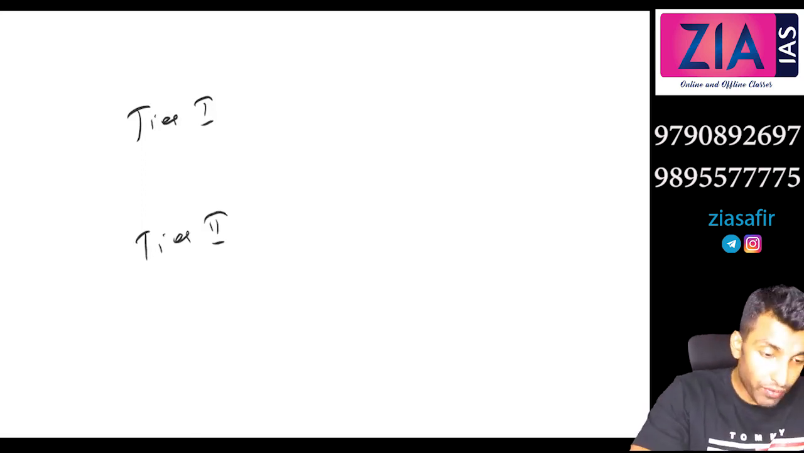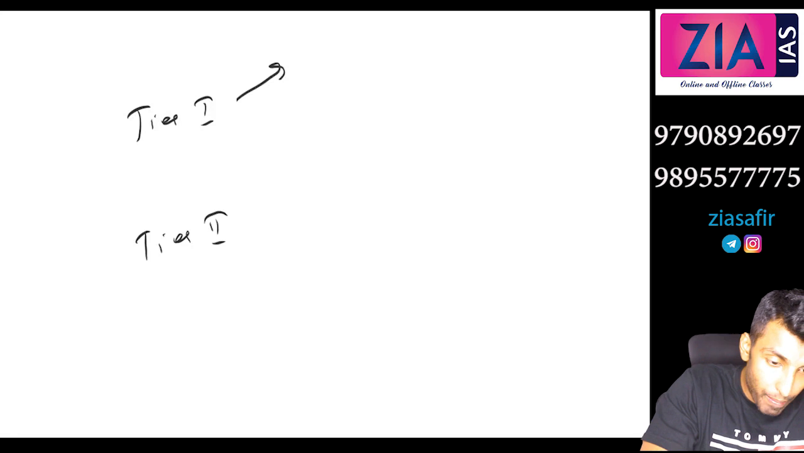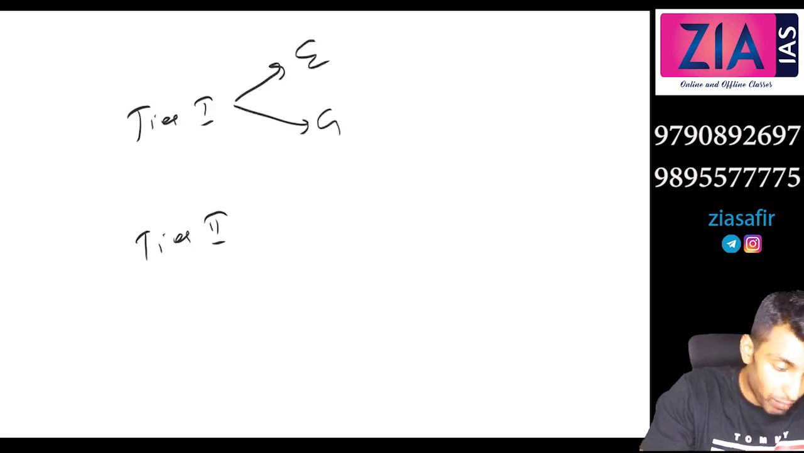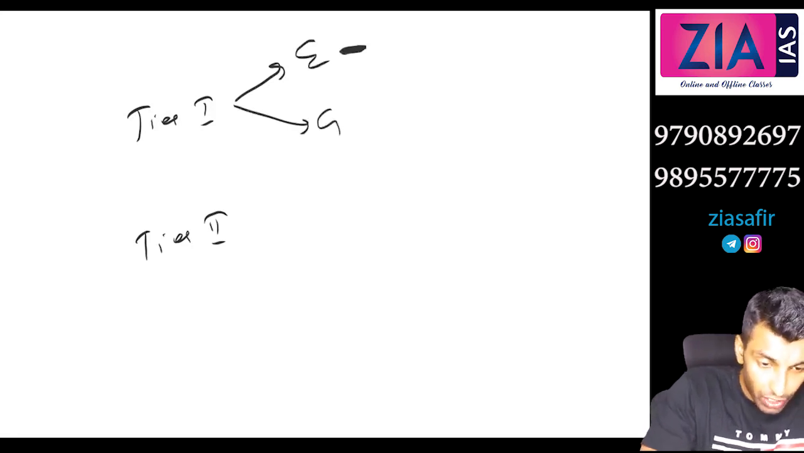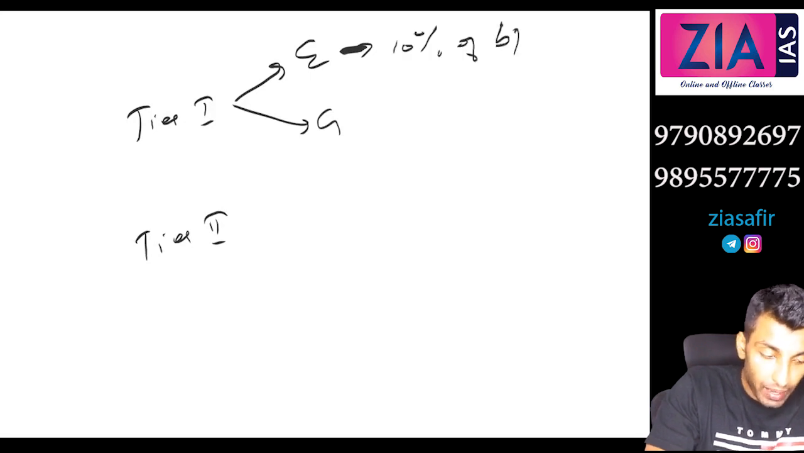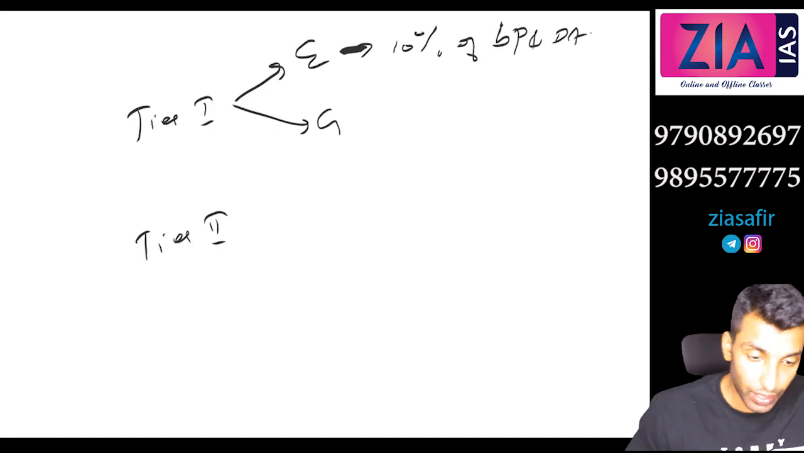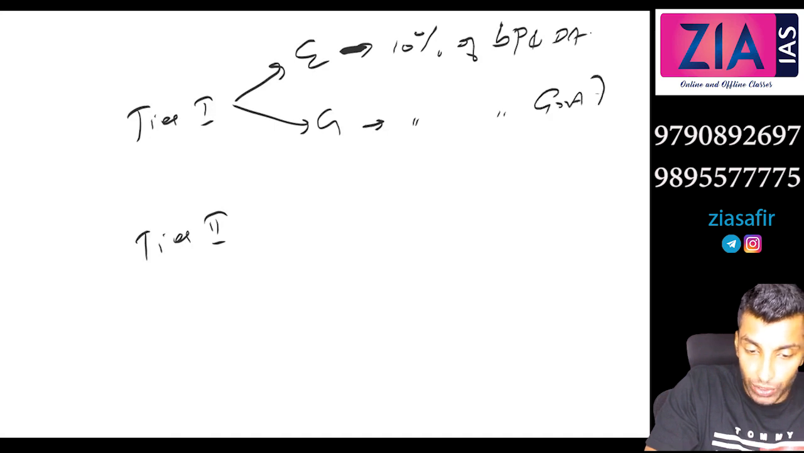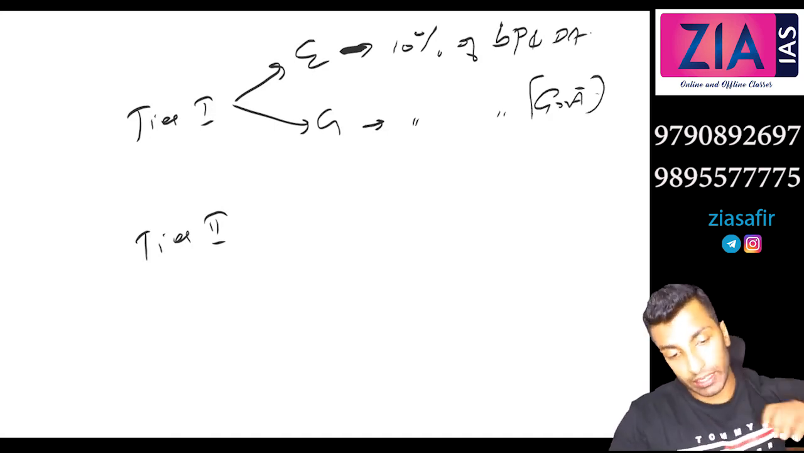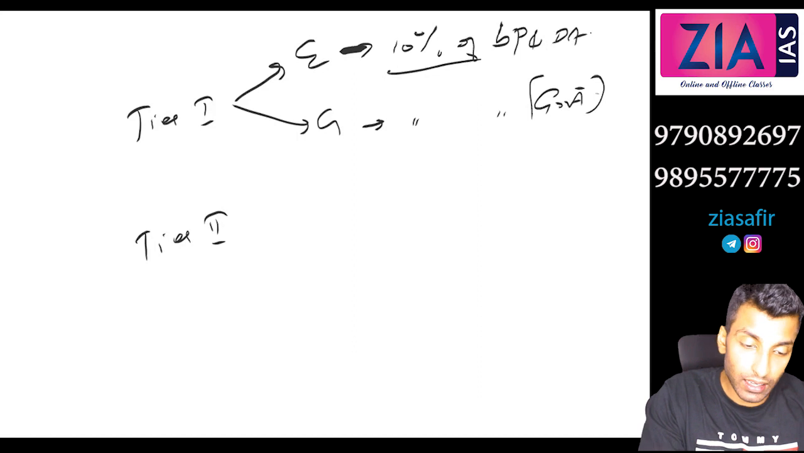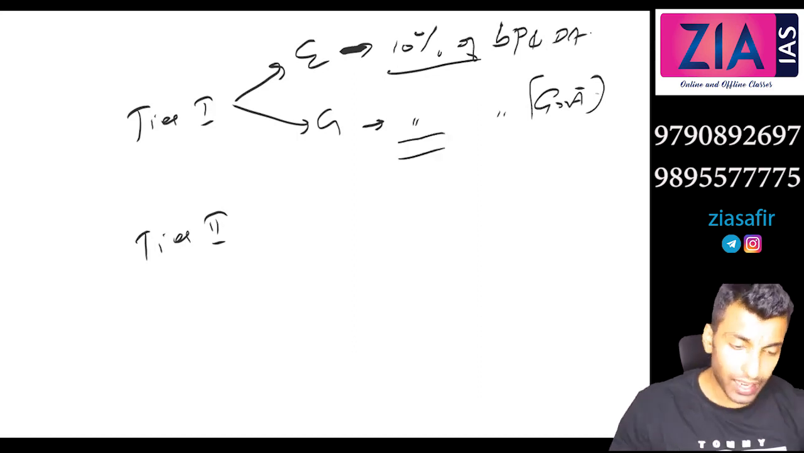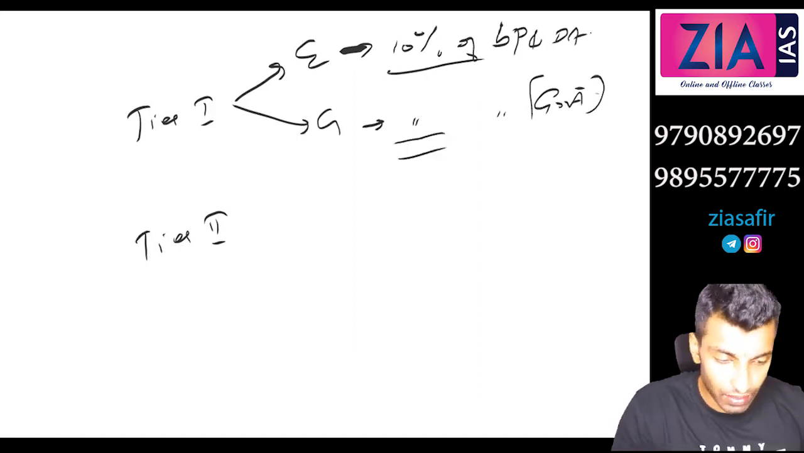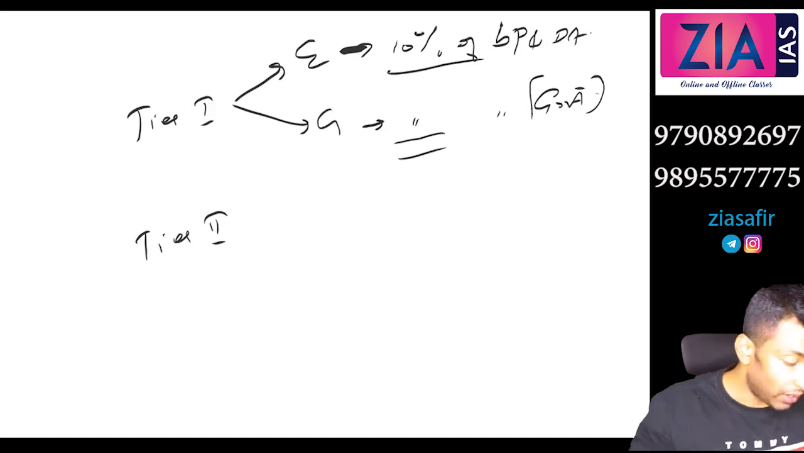In tier 1 contribution, the employee and the government both will contribute. How much will the employee contribute? 10% of basic pay and dearness allowance. So the employee will contribute 10%, and exactly the same contribution will come from the government also. It will be invested in mutual funds, etc. That we will discuss later. So this is tier 1.